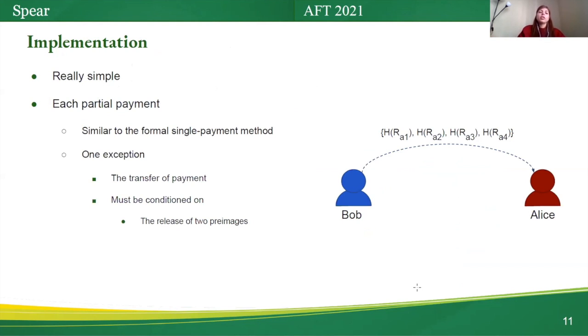Implementing Sphere is really simple. Each partial payment is handled similar to the former single payment method with only one exception. The exception is that transfer of payments must be conditioned on the release of two pre-images instead of one.